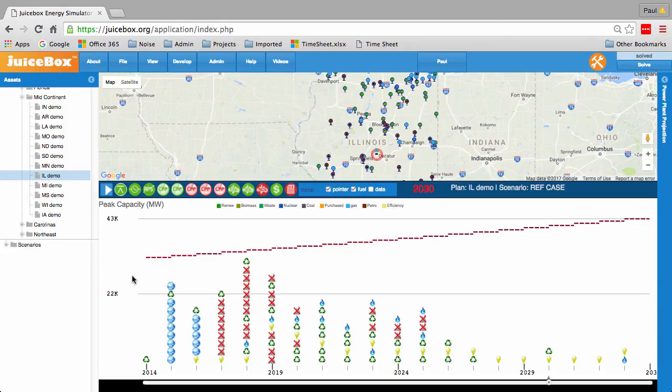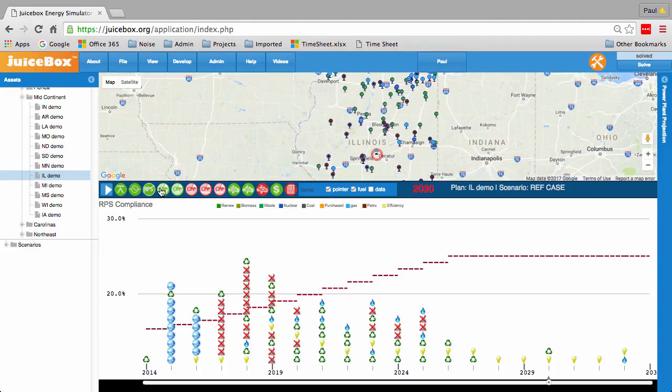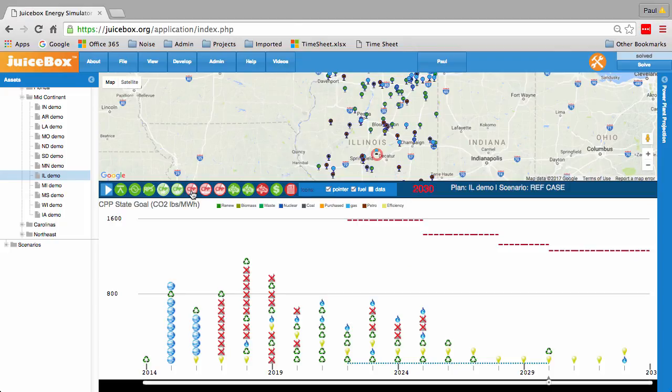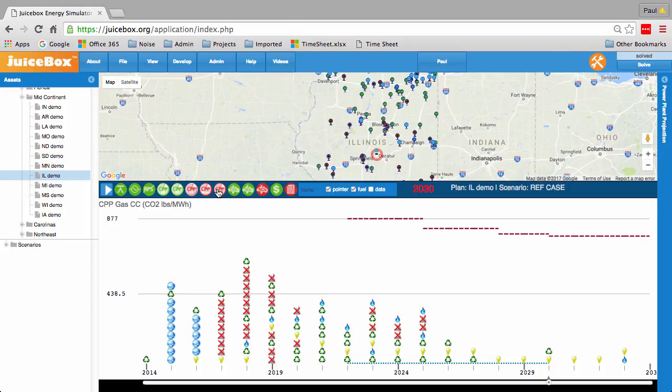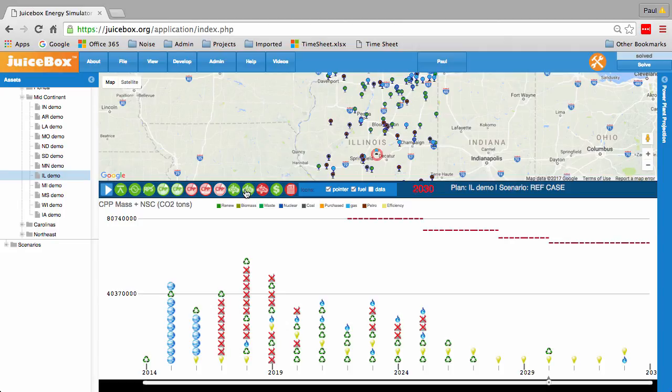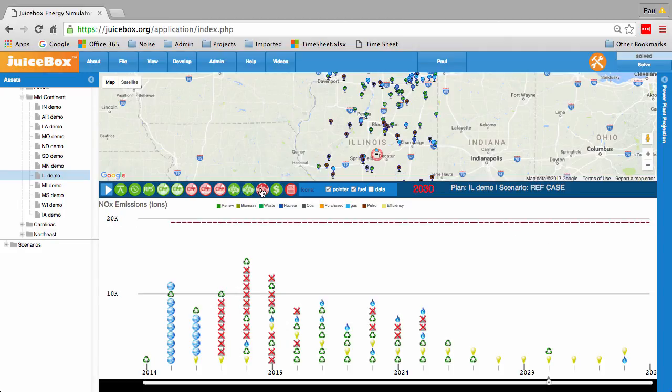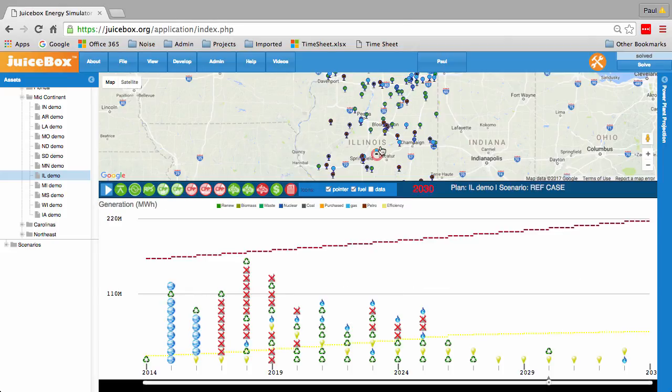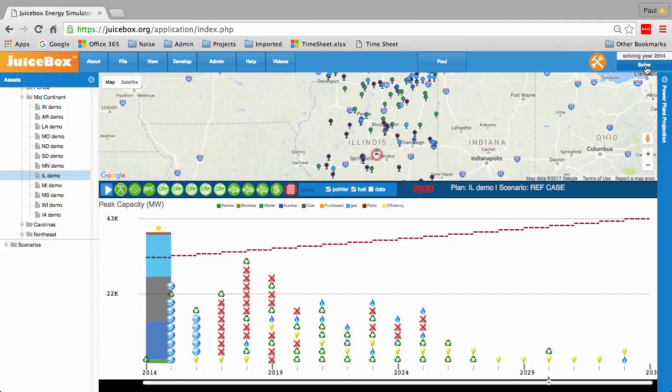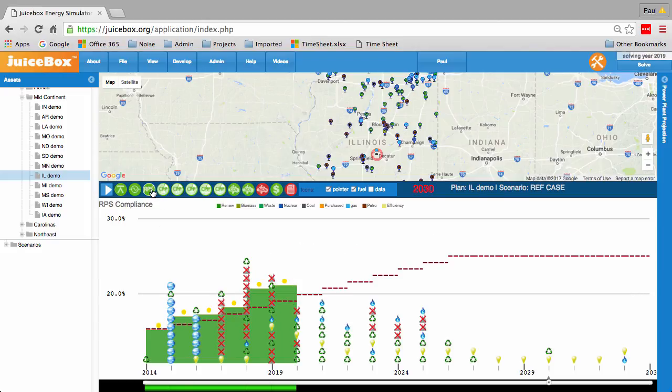Notice that we have planning requirements set for reserve margin, for renewable portfolio standards, for the Clean Power Plan, as well as targets for sulfur dioxide and nitrogen oxides. We'll also keep track of costs and average rate. And when we hit solve, we should see that the program will keep track of compliance with each of these planning metrics. Keeping in mind that the Illinois system and expansion plan is interacting with 11 other state systems and expansion plans as defined by the planning group.